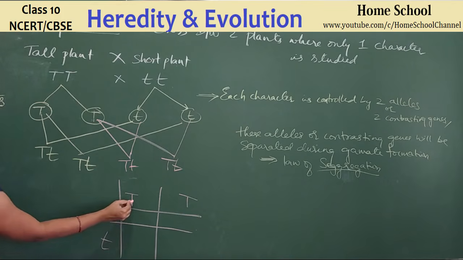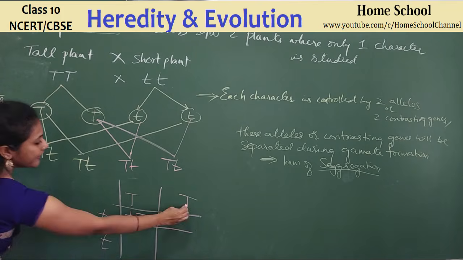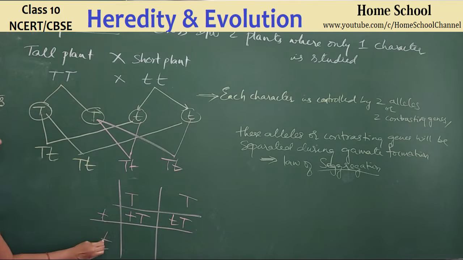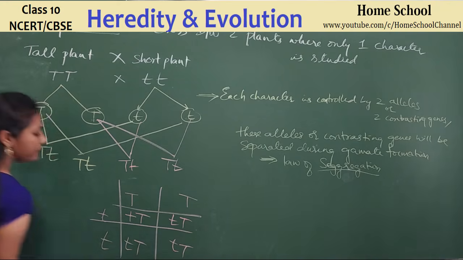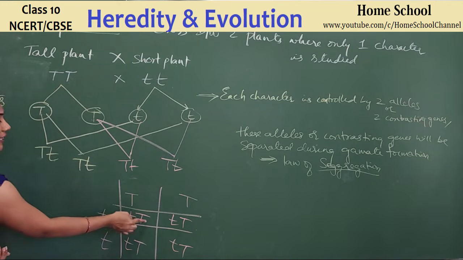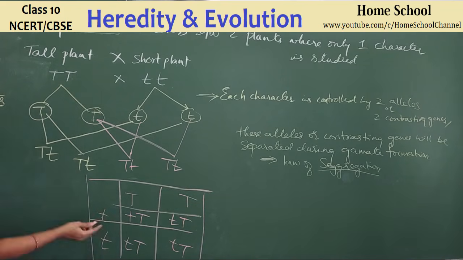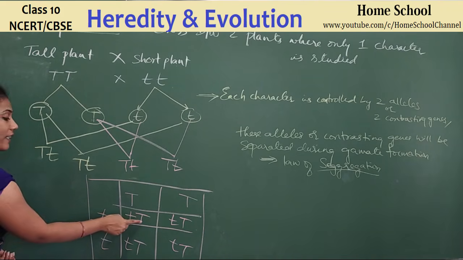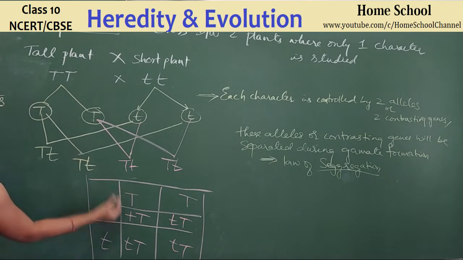Just put a box. Join them. This T, join it with this t. This T, join it with this t. Small t, capital T. And here, small t, capital T. This T, join it with this. Small t, capital T. You can write capital T first, small t later; however way, it is the same. Here I wrote capital T first, small t later, but in the Punnett square I have shown small t first, capital T later. Both ways are the same. Genotype is what? Capital T, small t. One capital T you have, one small t you have. So this is another way of predicting the possibility.